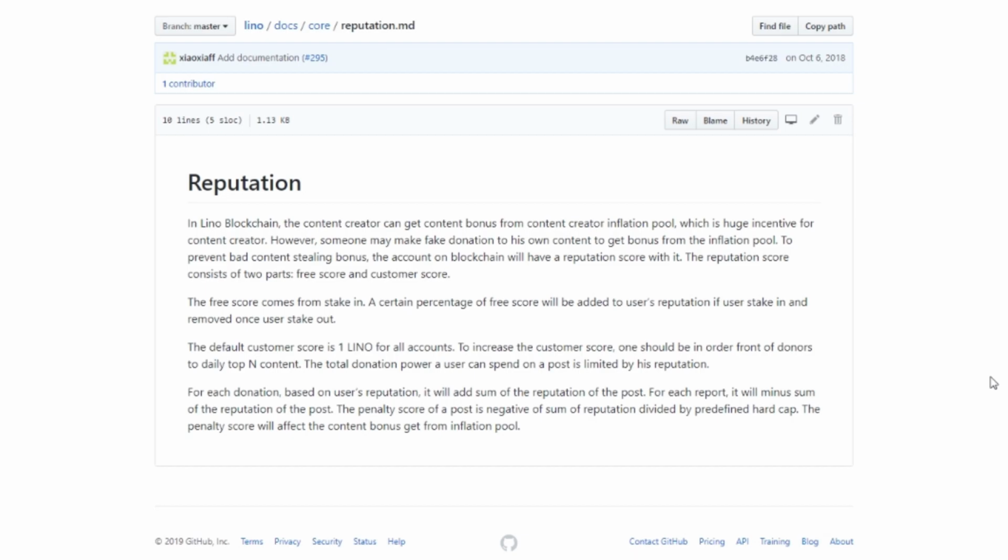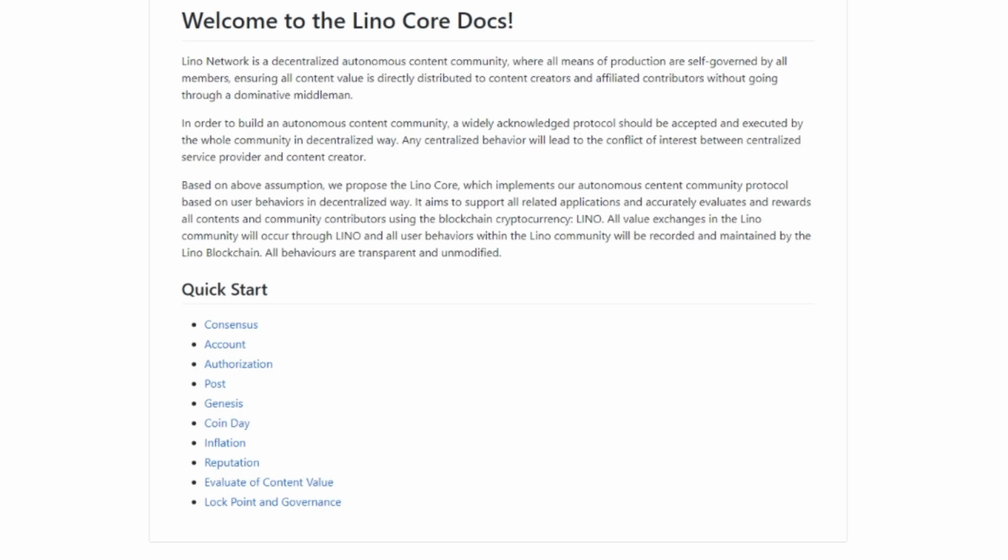All right, guys, but keep in mind that you can only start staking, so they call it locking in, but it's staking, in every 1,000 Lino. Okay, so you need to get up to 1,000 if you want to stake it. All right, so that is the reputation system. All right, guys, so that also kind of concludes this whole video about DLive, the first dApp on the Lino blockchain. So it's obviously still in testnet.